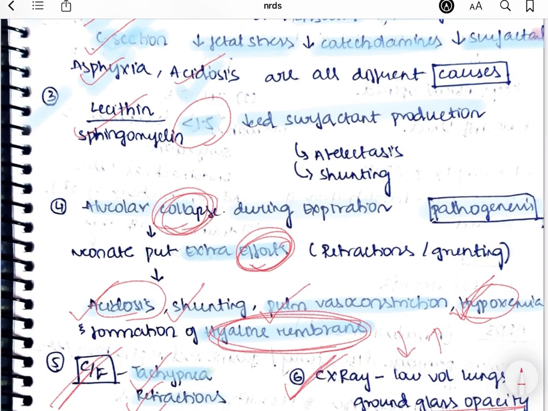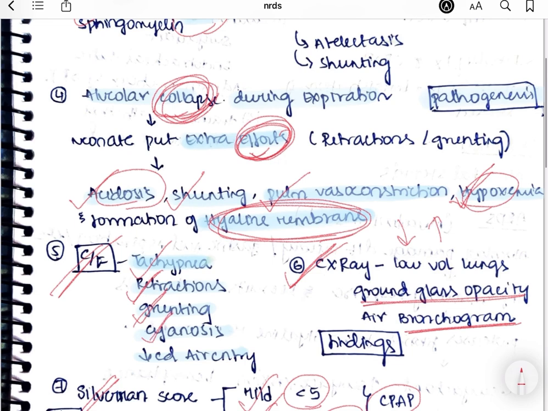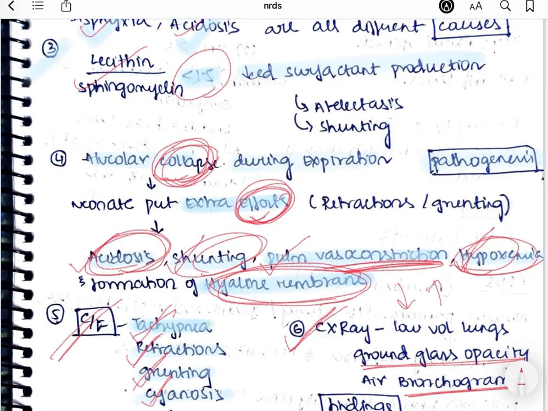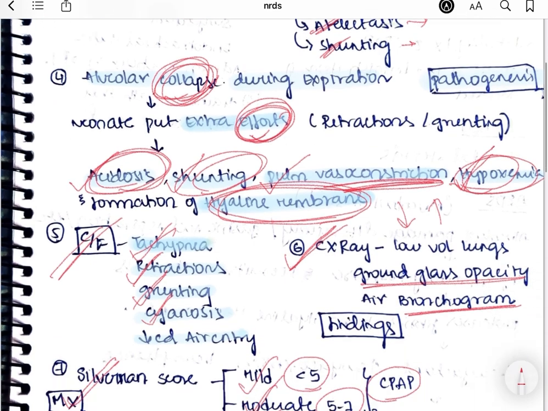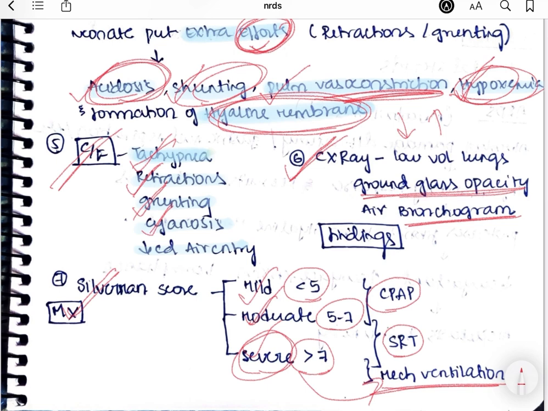And what if you see the pathogenesis? There will be collapse of the alveolar wall. The baby puts more effort, which can be seen as retractions, grunting, cyanosis, tachypnea, which will ultimately lead to acidosis, hypoxemia, shunting, pulmonary vasoconstriction, right? And also you can see two things in this RDS, which are atelectasis and shunting, right? What do you mean by shunting? There will be decreased oxygen supply to the tissues. And in the atelectasis, you cannot properly breathe, right? And in the X-ray findings, you can see ground glass appearance.